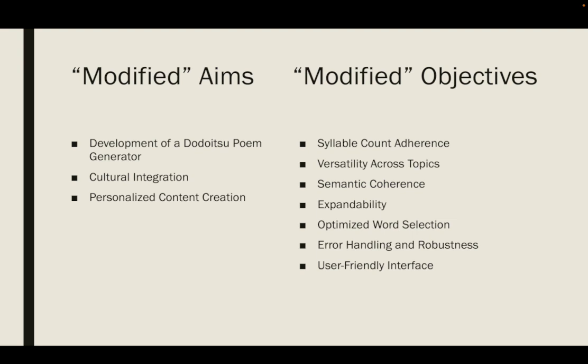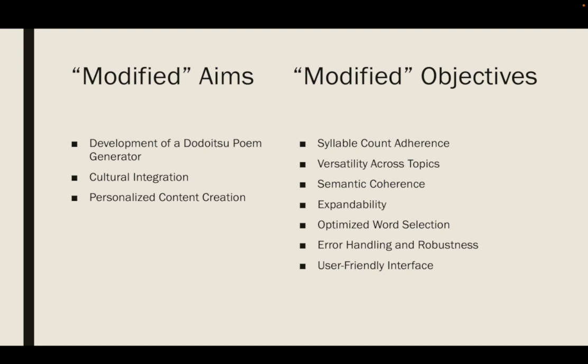Personalized content creation is to enable users to generate content based on specific themes or topics, offering a personalized experience. Next is the objectives. First one, syllable count adherence. This is to ensure that each line of the poem adheres strictly to the Dodoitsu format, that is 7775 syllable structure. Next is versatility across topics. It is to create a system flexible enough to generate poems across a variety of themes or topics such as love, nature, work, etc.